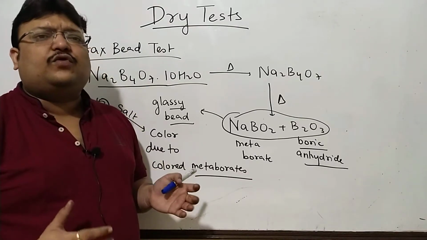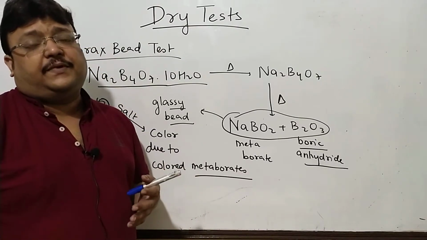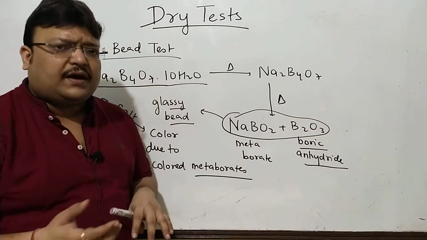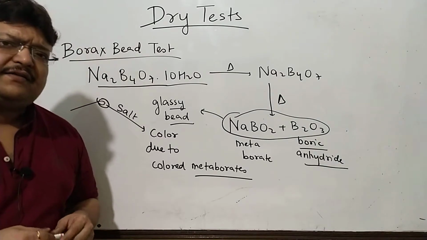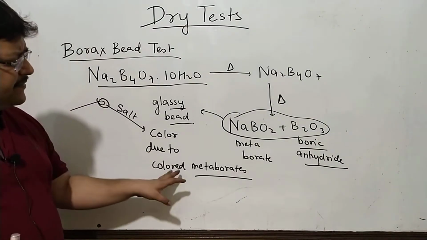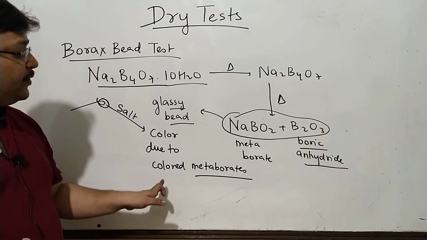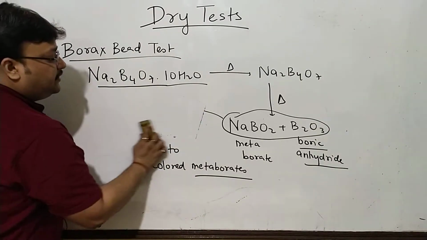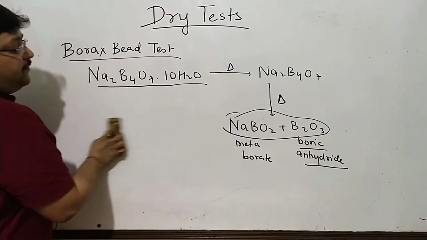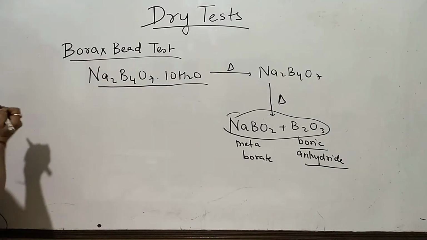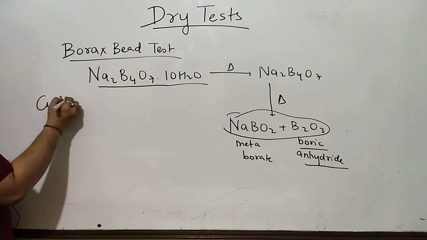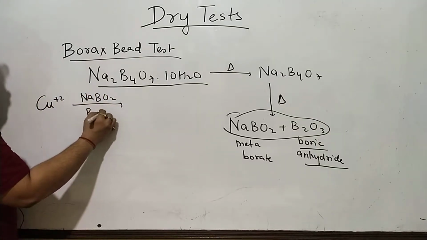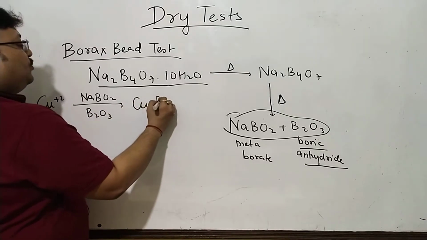It's not like we need to know the color when it's taken to a reducing or oxidizing flame, both in hot or cold conditions. You don't need to mug up that chart. What you need to know is the chemistry behind it. You need to know that the color is because of the colored metaborates. And then the different colors in the reducing or oxidizing flame could be because of, suppose you have copper with NaBO2 and B2O3 initially giving you CuBO2.